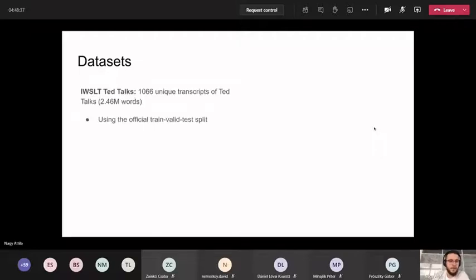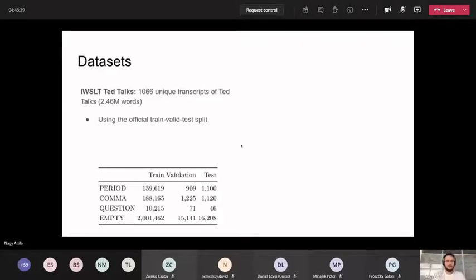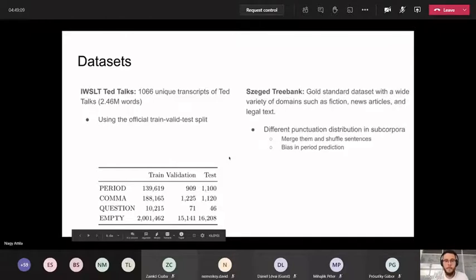For English, as I said, we are using the TED Talks dataset, which contains about 1,000 unique transcripts of TED Talks. This is about 2.4 million words. Originally, this was a competition which had an official train-valid-test split, so for the sake of reproducibility, we used this split. You can see the distribution of labels here in each of the datasets, and you can see that there is a pretty high imbalance in terms of the distribution of classes.